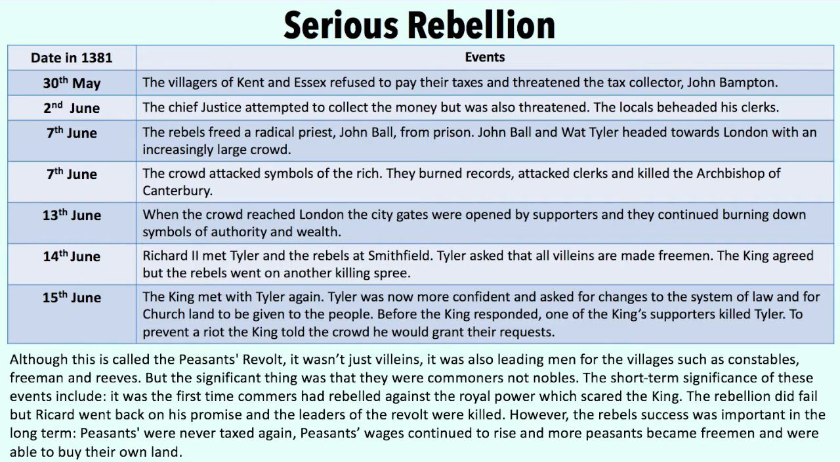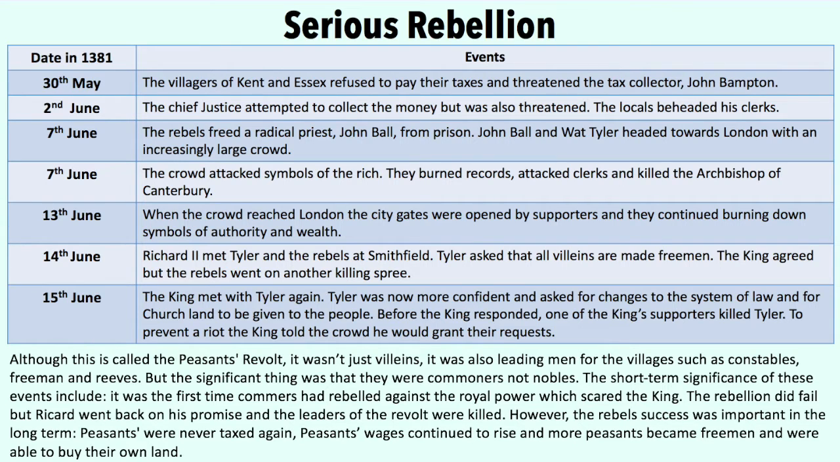On the 7th of June, the rebels freed a radical priest known as John Ball from prison. John Ball and Wat Tyler headed towards London with an increasingly large crowd. Also on the 7th of June, the crowd attacked symbols of the rich. They burned records, attacked clerks, and killed the Archbishop of Canterbury.